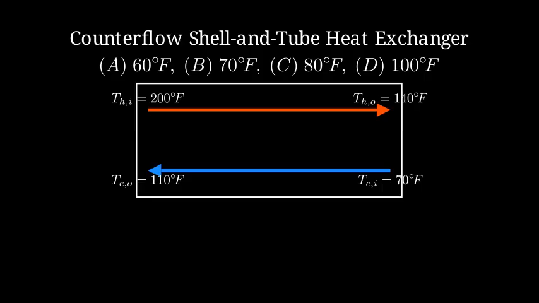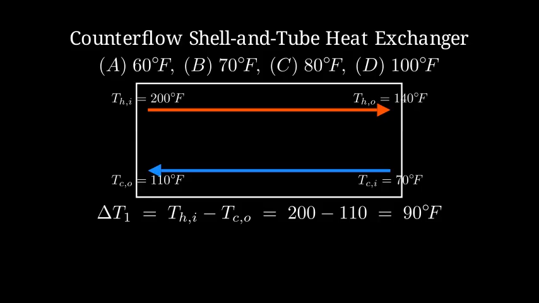First, we compute delta T1 equals TH inlet minus TC outlet equals 200 minus 110 equals 90 degrees Fahrenheit. Next, delta T2 equals TH outlet minus TC inlet equals 140 minus 70 equals 70 degrees Fahrenheit.